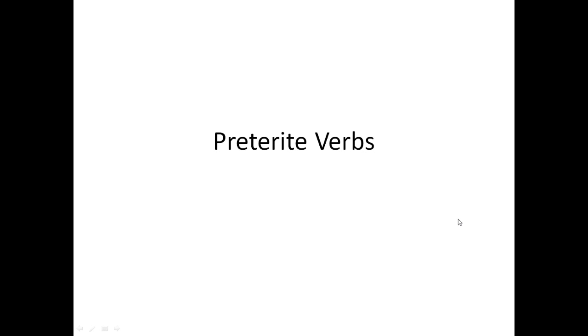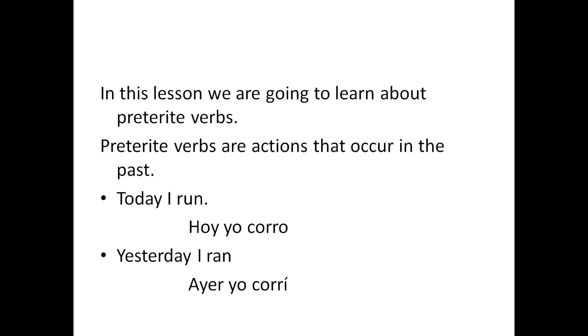Hola, estudiantes. In this chapter, we're going to learn about the preterite verbs. Preterite verbs are actions that occur in the past. In the present, you would say a phrase such as, today I run, hoy yo corro. In the preterite, or in the past, you would say, yesterday I ran, or ayer yo corrí.